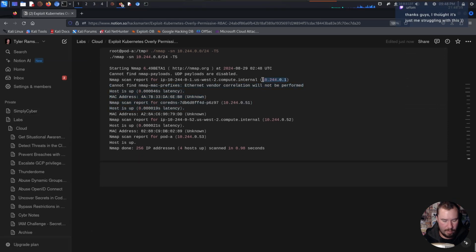This is probably the gateway, probably not super interesting for us, but we'll drop it in there. We have the 51, and we have 52.